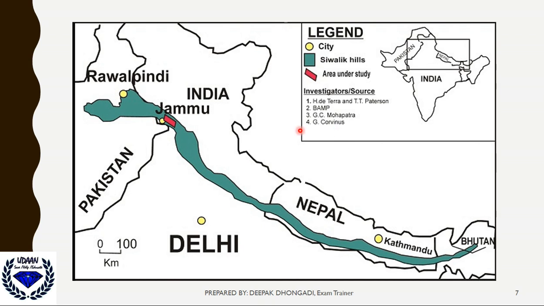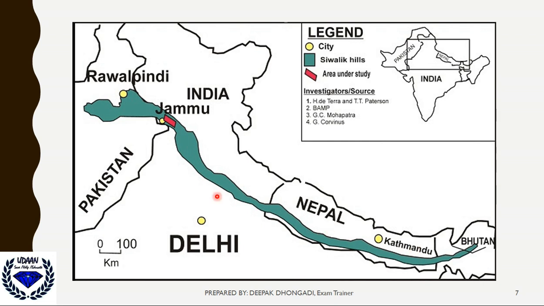Delhi is a major capital city, and the national capital city of Nepal is Kathmandu. Now you can see Shivalik hills present in the foothills of the Himalayas. So Himalayas are present here in this region. Major part of it is Himalaya, and the green color portion you see here is nothing but the Shivalik hills.